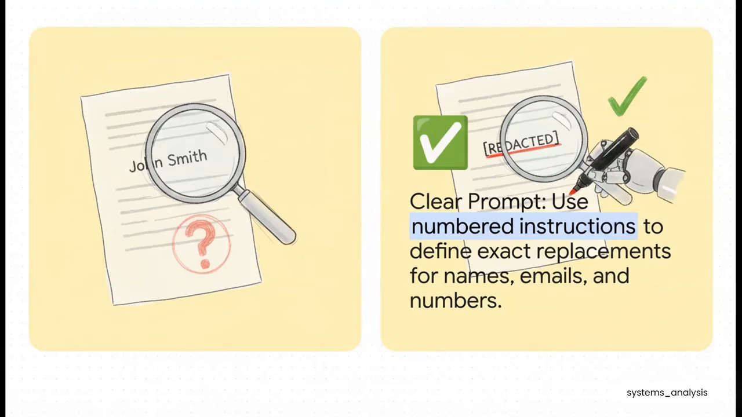On the left, a vague prompt asks to just remove personal info. And the result? It totally misses the name John Smith, which is a massive deal-breaker of an error. But now, look at the right. The prompt gives clear, numbered instructions for exactly what to do. The result is perfect. It just goes to show how specificity literally prevents critical mistakes.